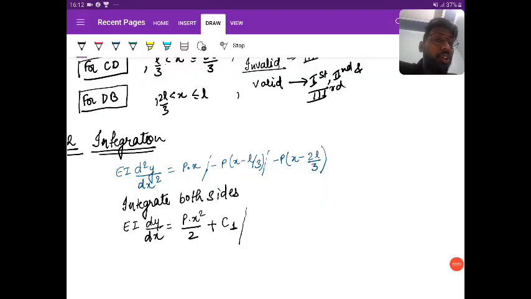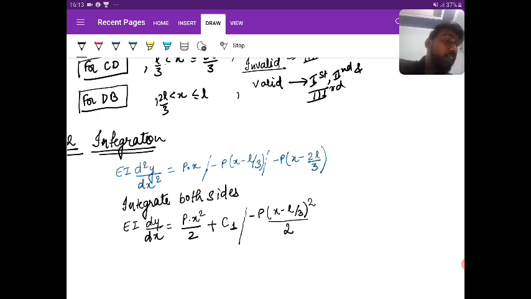Now you are going to integrate the next term. For h minus L by 3, the bracket term we are going to treat as h. So if you integrate h, it is h square by 2. Similarly, if I integrate h minus L by 3, I will be integrating it as h minus L by 3 whole square by 2.